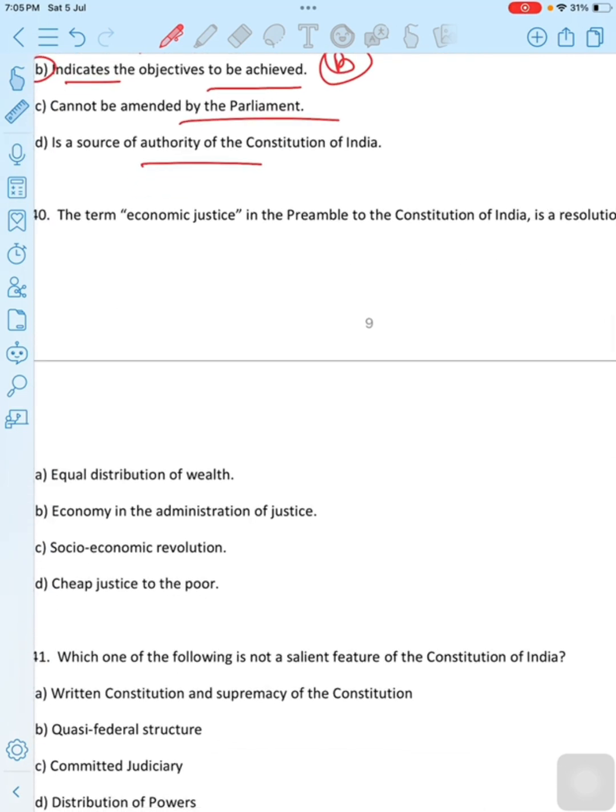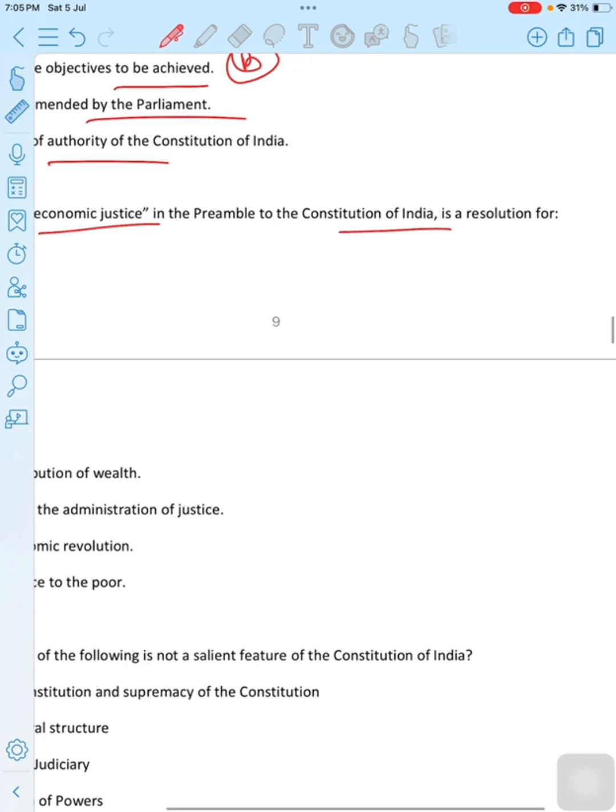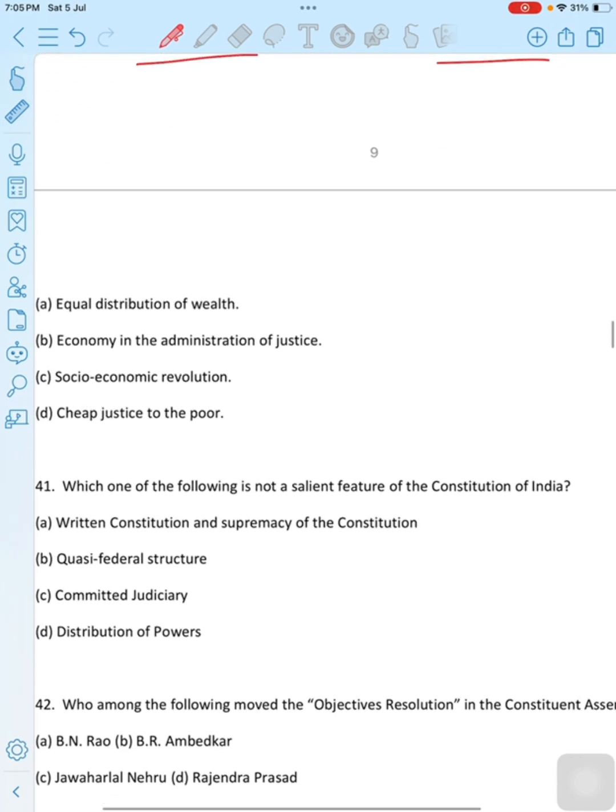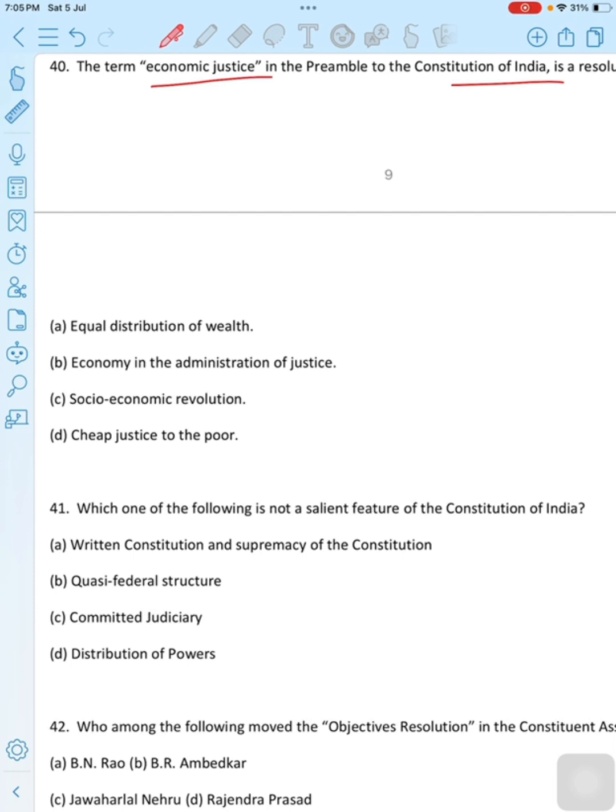The term economic justice in the preamble to the constitution of India is a resolution for dash. First option is equal distribution of wealth. Second option is economy in the administration of justice. Third option is socio-economic revolution. Last option is justice to the poor. Then the correct option is option A, equal distribution of wealth. The term economic justice in the preamble to the constitution of India is a resolution for equal distribution of wealth. It is part of social justice and welfare economics.